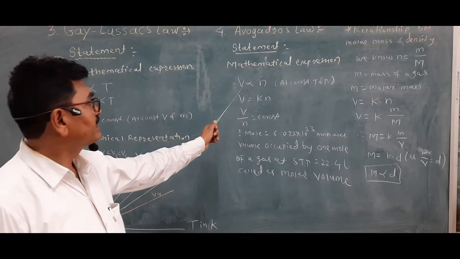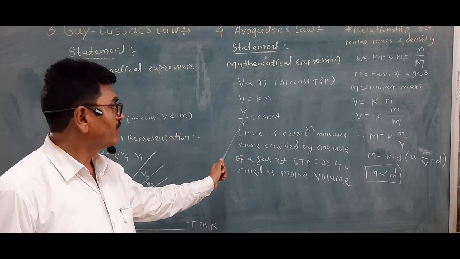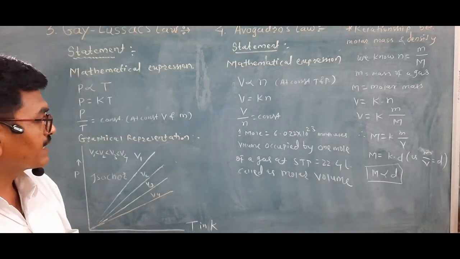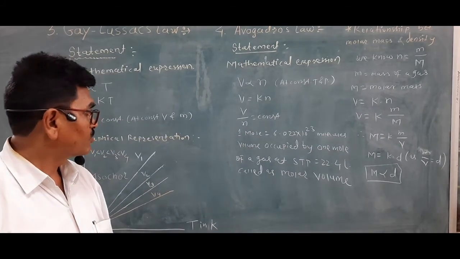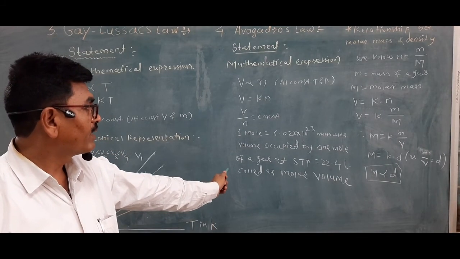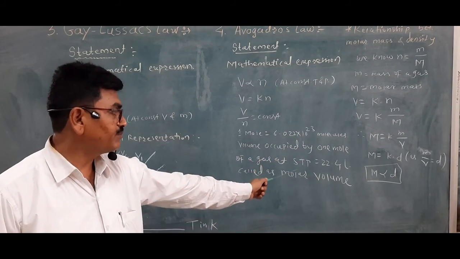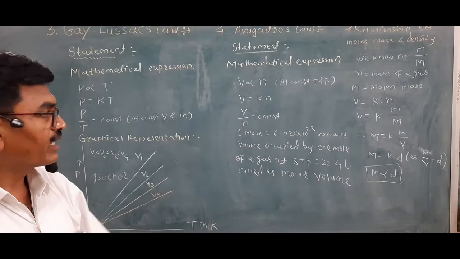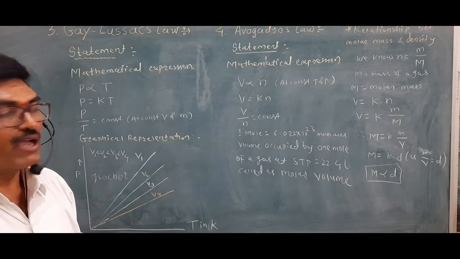So V is directly proportional to N, or V is equal to K into N, or V by N is equal to a constant. We know that 1 mole of gas contains 6.022 into 10 raised to power 23 molecules. So the volume occupied by 1 mole of gas at STP is 22.4 liters. We call it the molar volume. That is the simple statement of Avogadro's law.